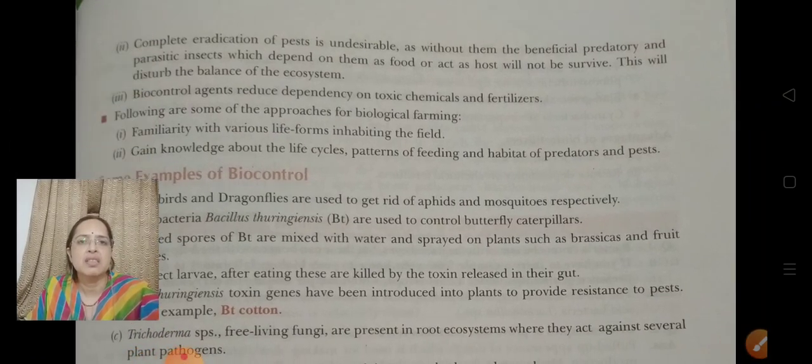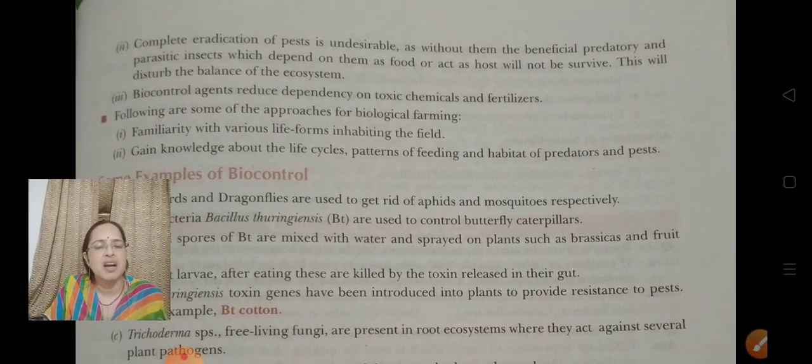Complete eradication of pests is undesirable. We can't completely eradicate pests because, though they are living, they have a particular role in the ecosystem and in a particular food chain. We can't make them extinct. Without them, the beneficial predatory and parasitic insects which depend on them as food or act as host will not survive. This will disturb the balance of the ecosystem. That's why we can't make all these pests die.